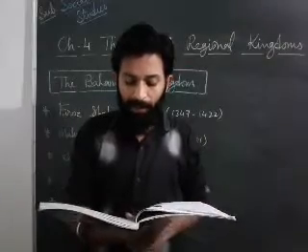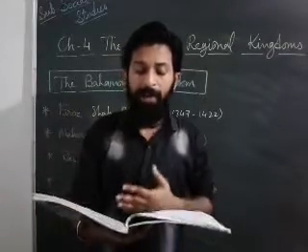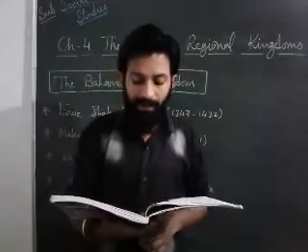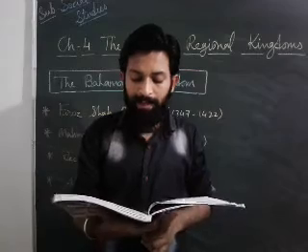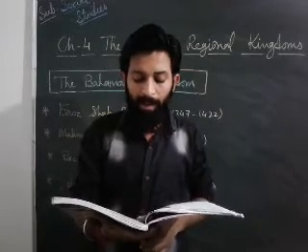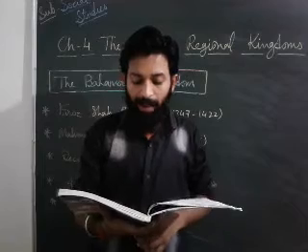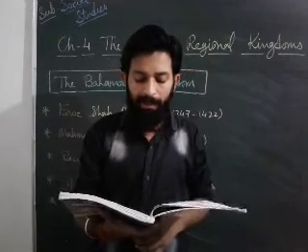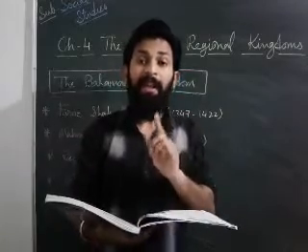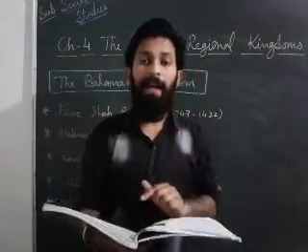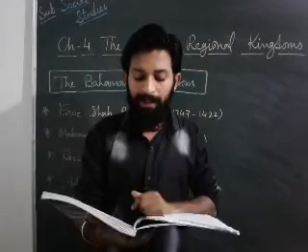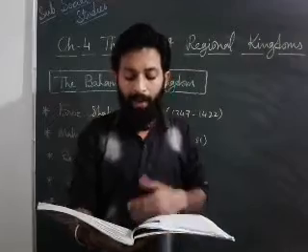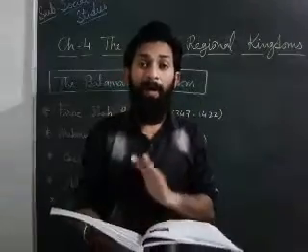Alauddin Hassan was the founder of the Bahamani Kingdom. He had risen in the service of a person named Gangu and is therefore also known as Hassan Gangu. He became the king in 1347 and took the title of Alauddin Bahman Shah. He started a dynasty known as the Bahamani dynasty, named after him.